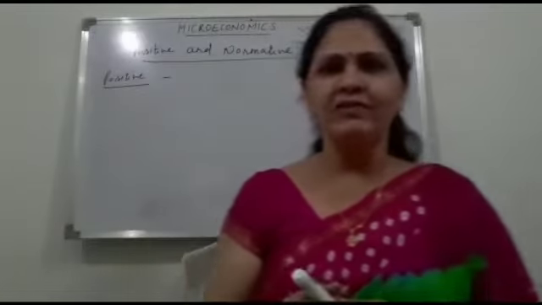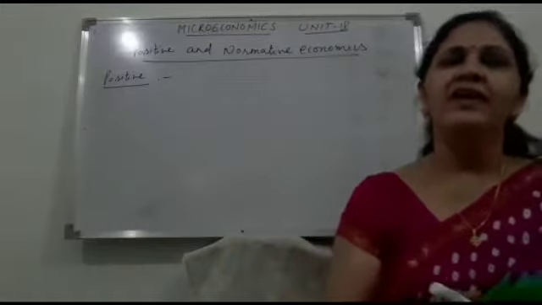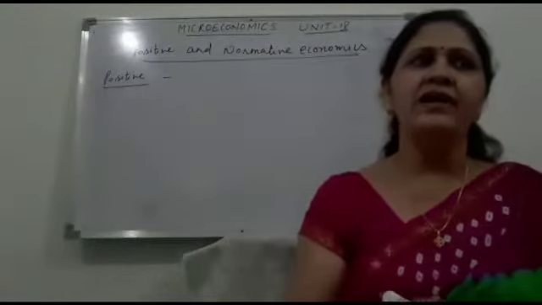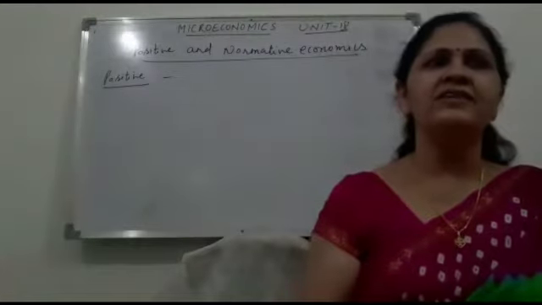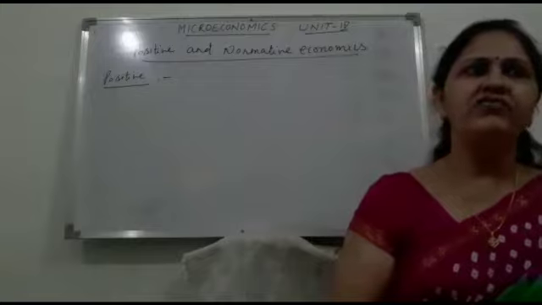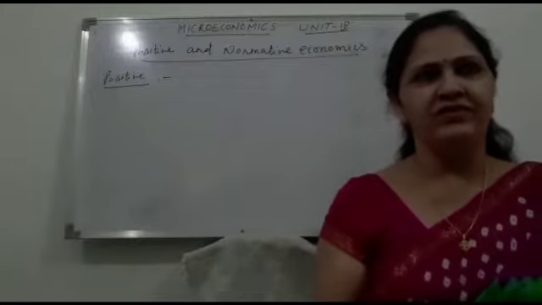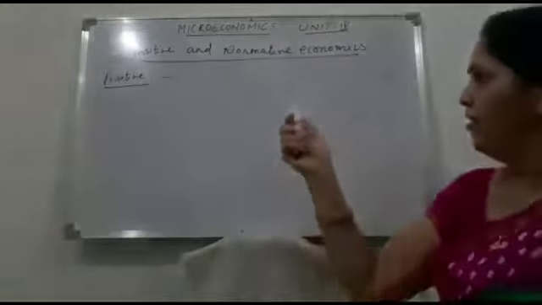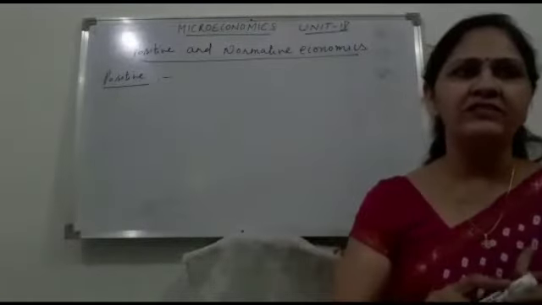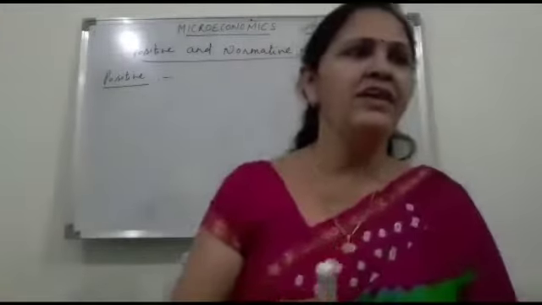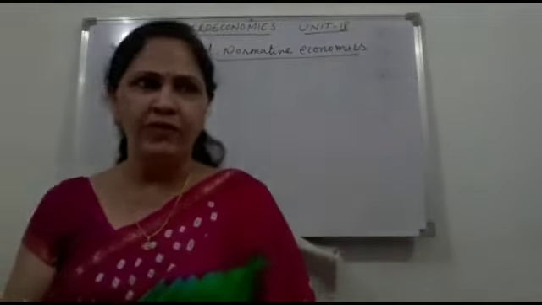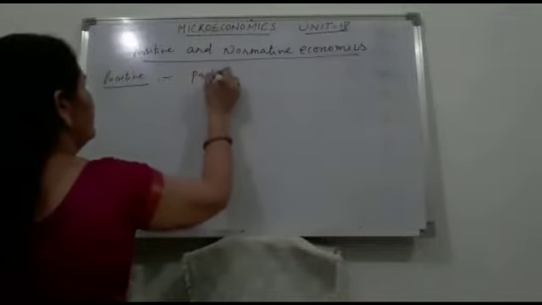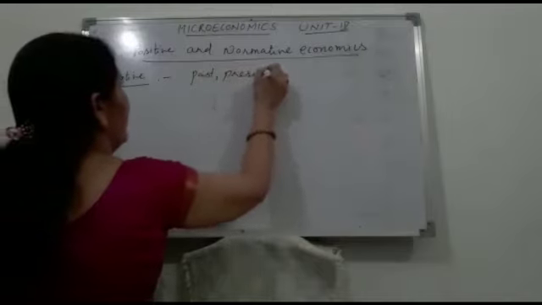Next we have positive economics and normative economics. It is also known as positive norms and normative norms. Positive economics deals with the economic issues related to the past, present and future. The first feature is that they highlight the nature and extent of economic problems or analyze the behavior of people related to past, present and future.